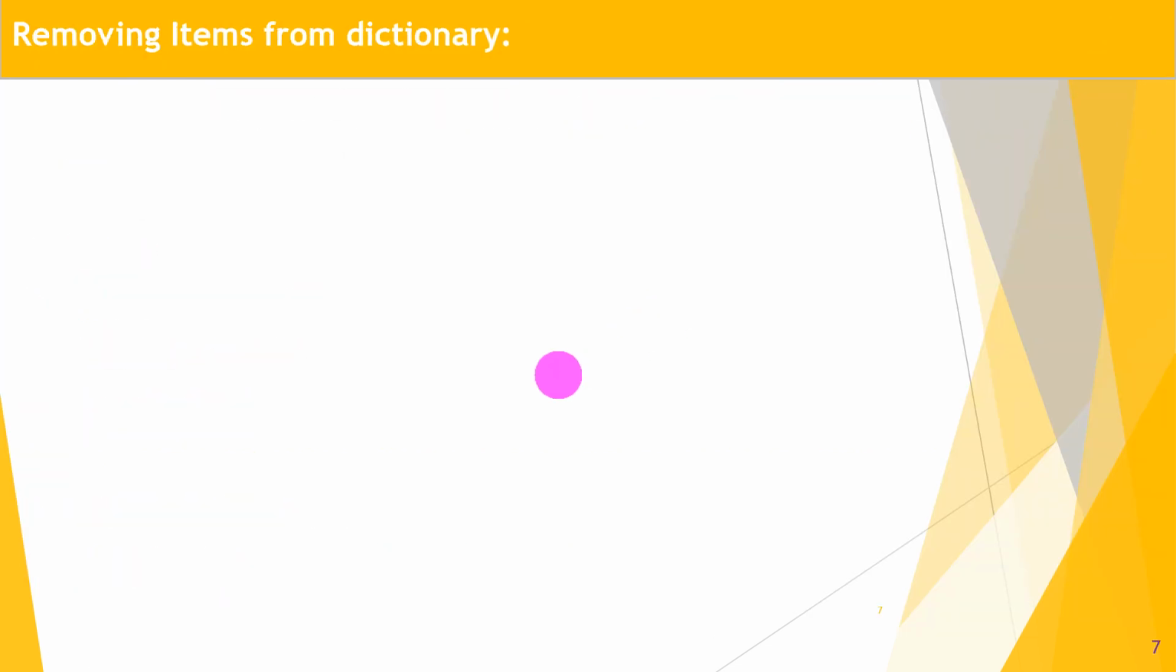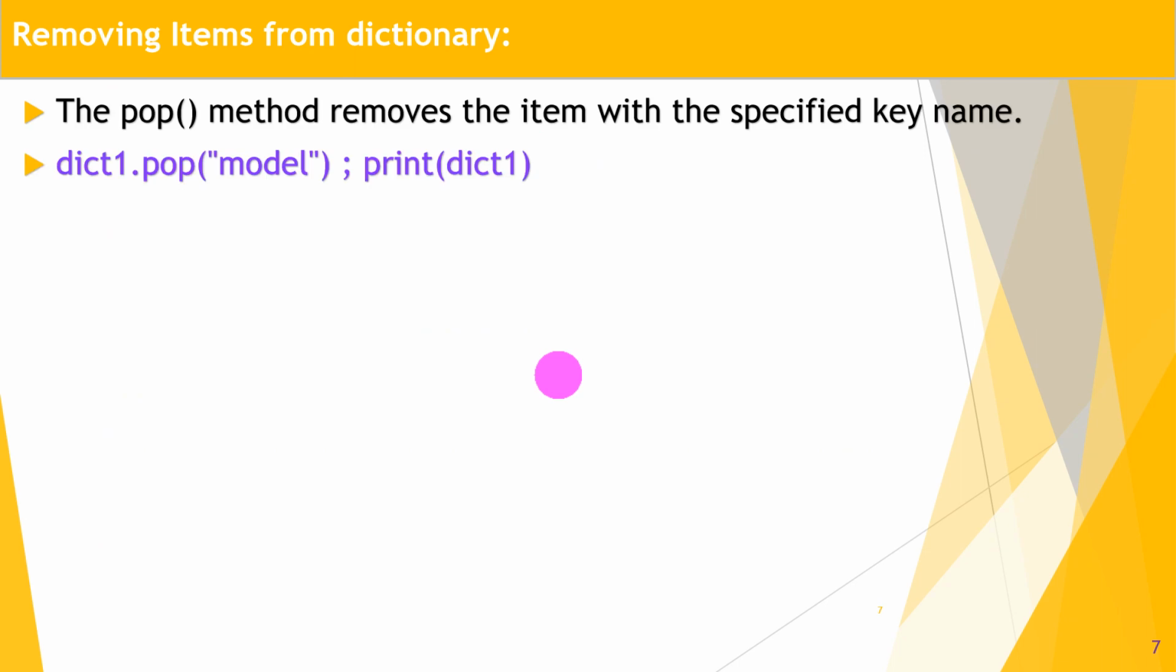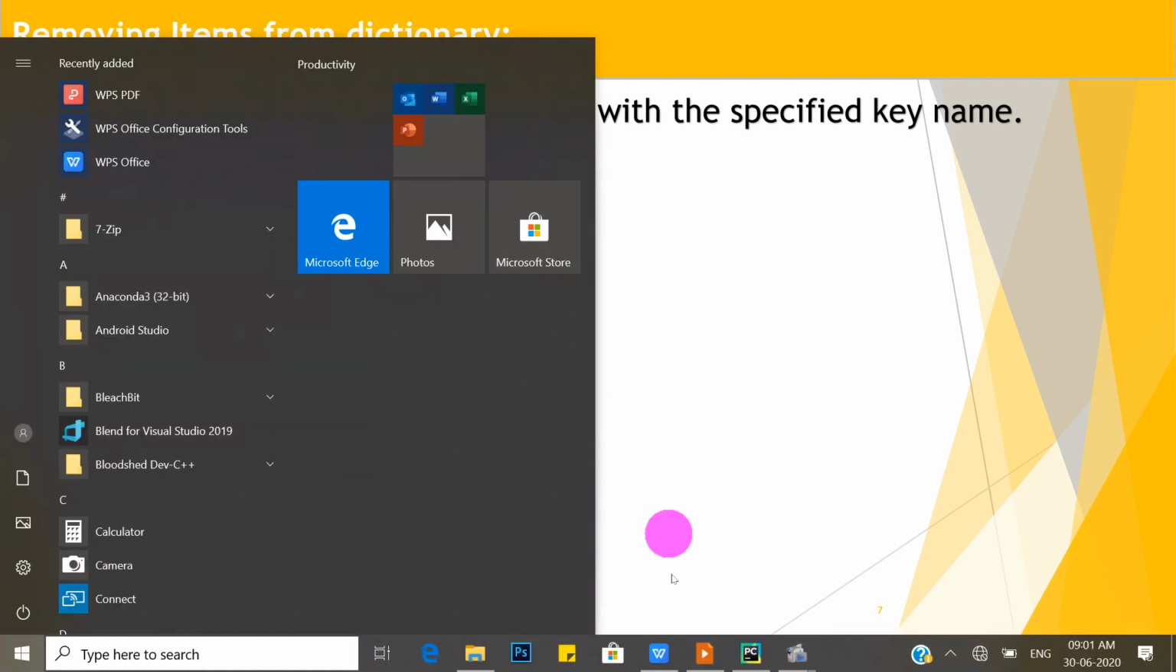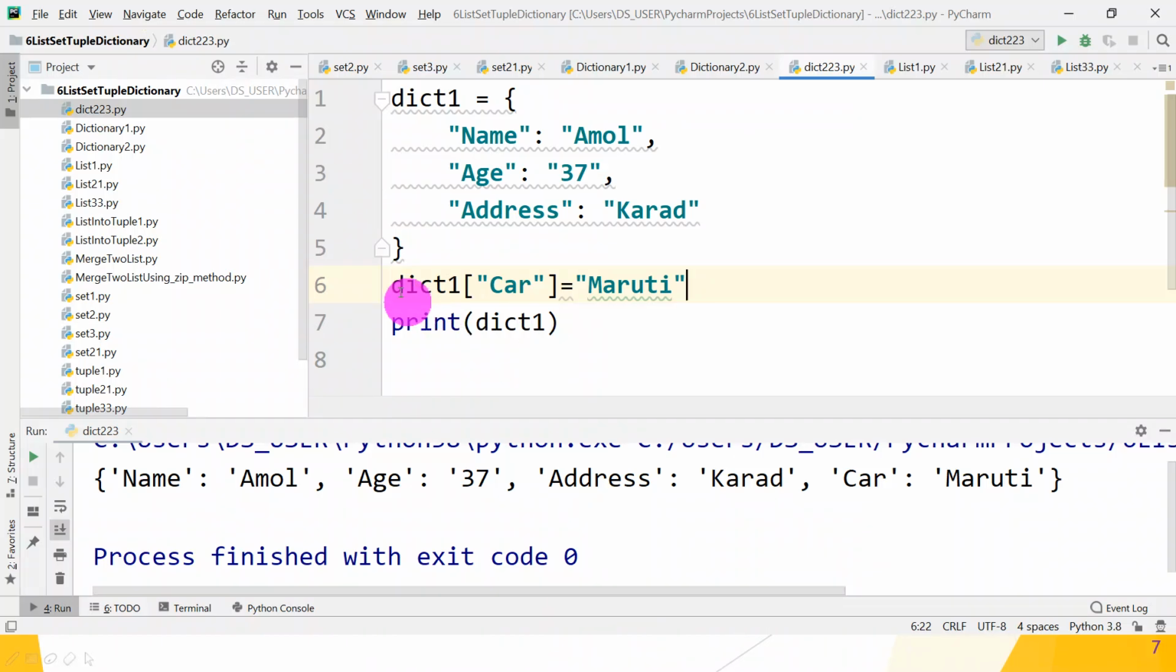Removing an item from a dictionary. There are different ways, and using those ways we can remove an item from the dictionary. So the first way, the pop method, removes the item with the specified key name. dict1.pop(model) and print it. So just check whether the first way using the pop method works or not.